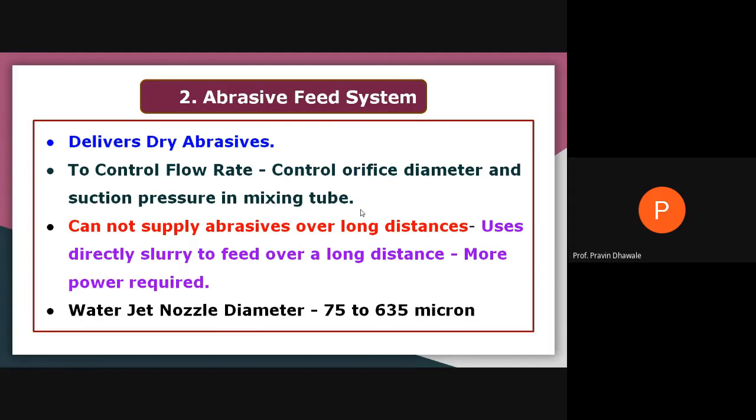When the requirement is like this, you have to supply the abrasive water jet over a longer distance. At that time, you mix abrasive and water in one location, and that slurry is allowed to pass through this nozzle in order to produce the high velocity abrasive water jet, means over a longer distance.